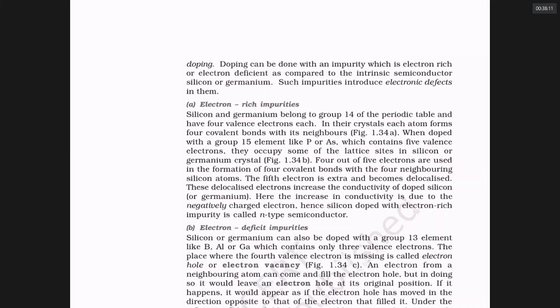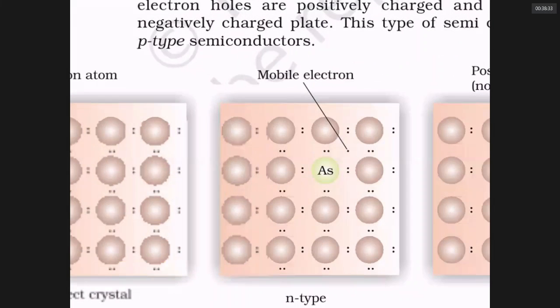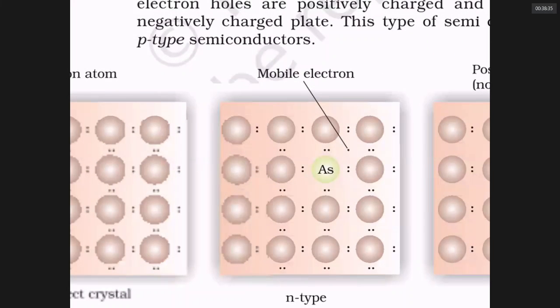antimony, bismuth. I repeat, phosphorus, arsenic, antimony, bismuth. These are the elements of the 15th group. You can't add nitrogen because nitrogen is a gas. Nitrogen, phosphorus, arsenic, antimony, bismuth are there in the 15th group. They have 5 electrons. If you are adding that 5-electron element, say arsenic, every silicon